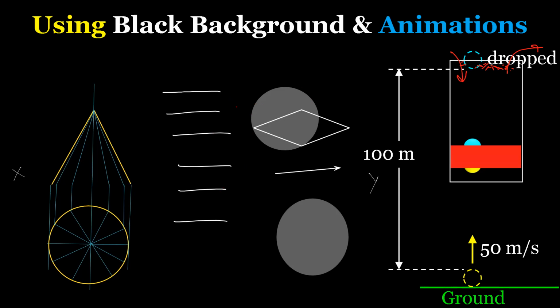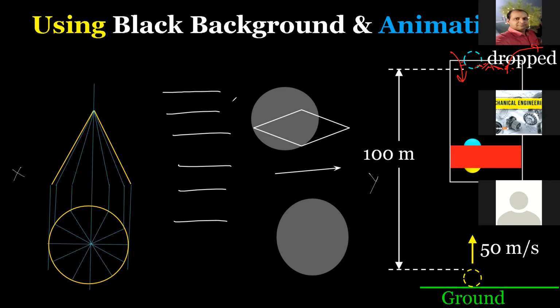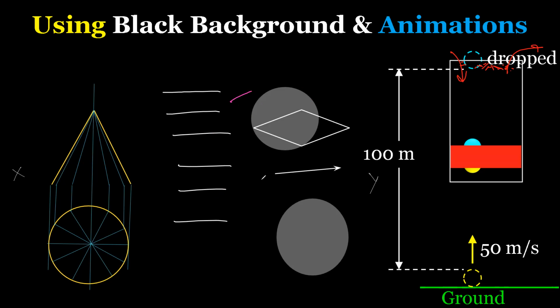Anywhere on the screen, if you're using it on mobile, some pencil-like option would be there. You have to just press on that.